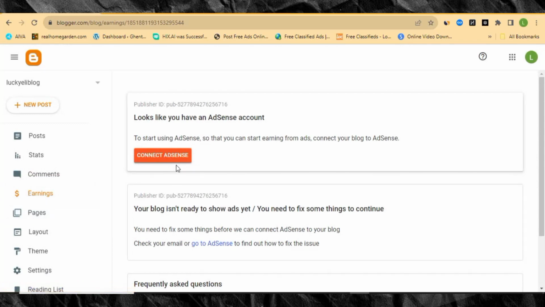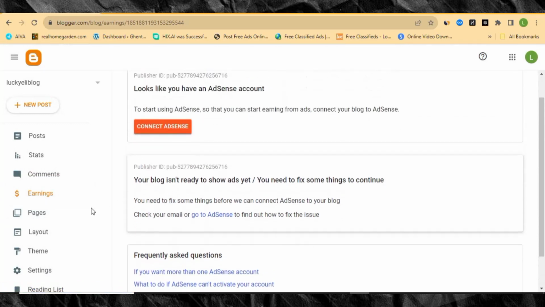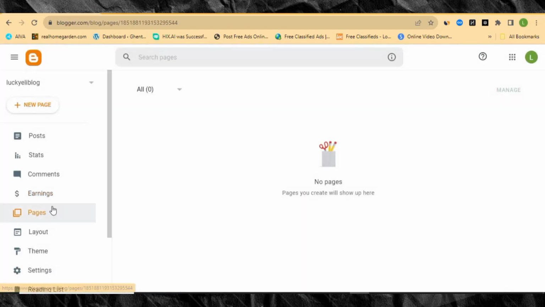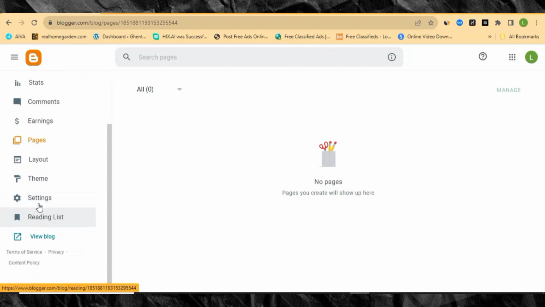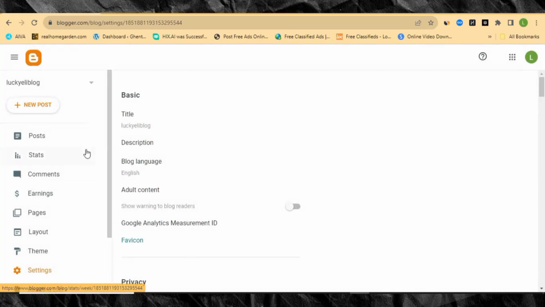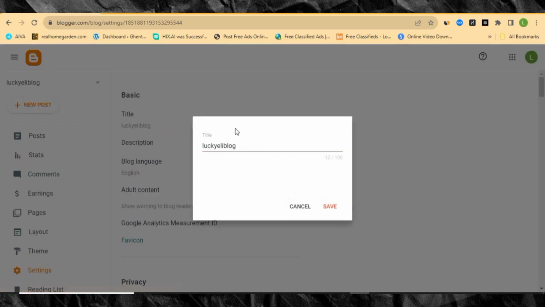And then you can also make sure you put your pages over here just like WordPress. And then let's come to settings, and let me show you something over here. Now in settings, you can just change the title of your website right here. So this is the title here. I can change it to become best food or something else. So you can change it to whatever you want, right?